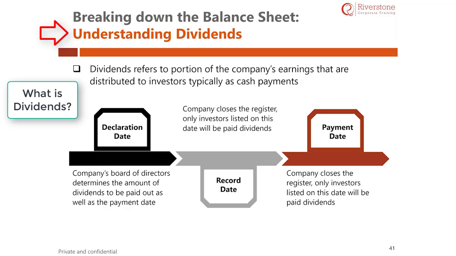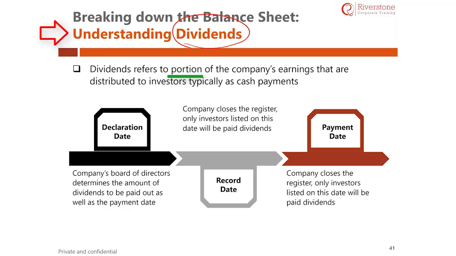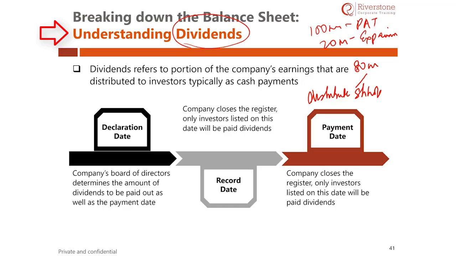First, what is a dividend? A dividend is a portion of the profit, which is distributed to the shareholders. Let me give you a simple example. A company makes $100 million profit, out of which the company thinks that it needs around $20 million for future expansion. The company will keep $20 million in the business and will distribute $80 million to the shareholders. Of the profit, the company may distribute part to the shareholders, which is called the dividend.